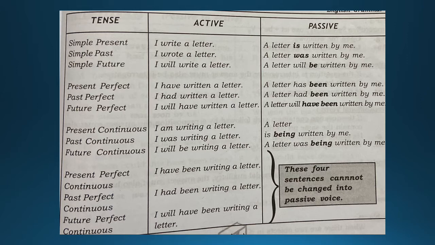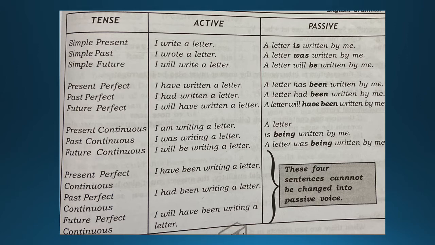Okay, when you're making it into passive, as said, the past participle of the verb is to be used. Next instruction was what? Swap the position. That means the subject will become the object and the object will become the subject. Okay, then a letter is written by, now what you find over here? A letter was being written by me.